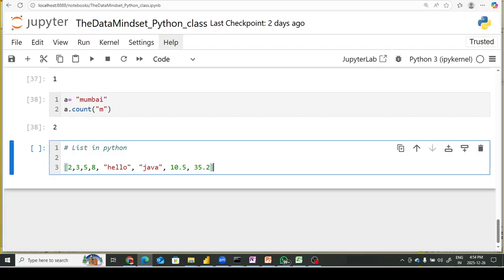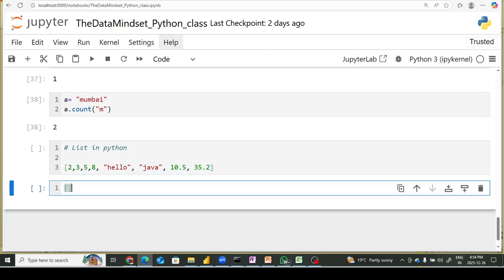To simplify our definition, this is a square bracket, and if I keep any element, let's say 2, let's say 5, Python will consider that this is a list.